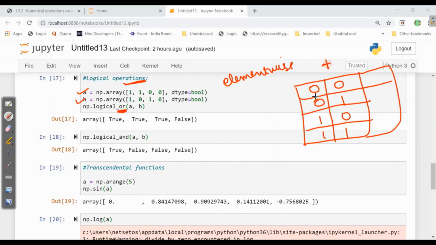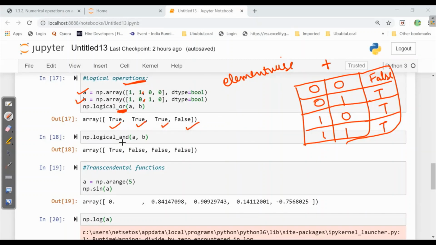So 0 plus 0 is 0, so it will return false. 0 plus 1 is true, so T. 1 plus 0 is T. 1 plus 1 will be T. So here 1 plus 1 is T, 1 plus 0 will be T, 0 plus 1 will be T, and 0 plus 0 is false.